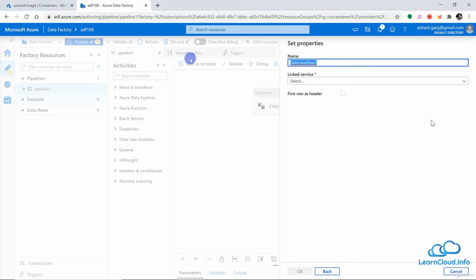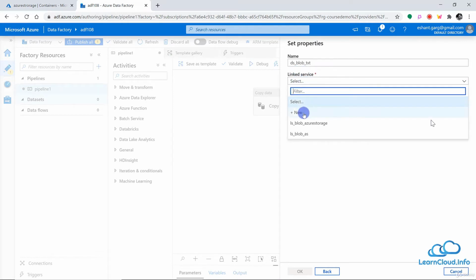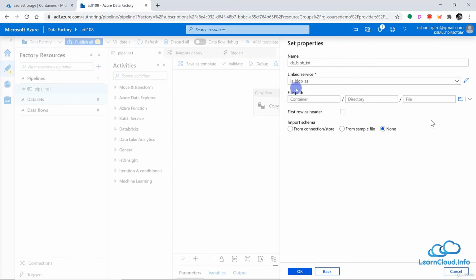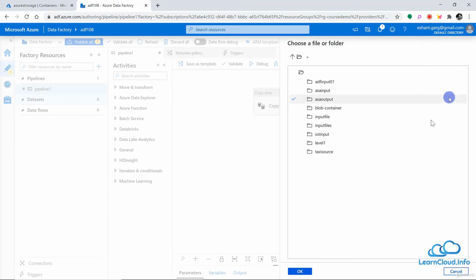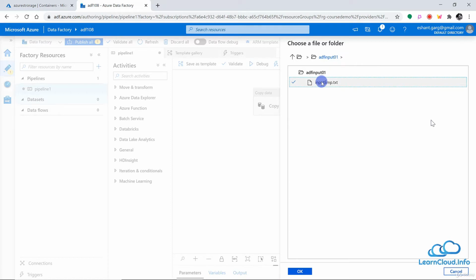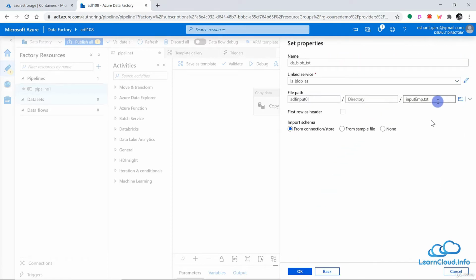Now here we need to give the name of our data set. So we can say data set for Blob text file. And then here we need to choose the linked service. And again, we have the option here to create a new linked service, but we already created one. So I will just choose it right from here. And here we need to define the file path. So once again, I will choose my folder, which is ADF input 01, and this is the file input employee.txt, which I'm looking for. So I will choose this file from here.